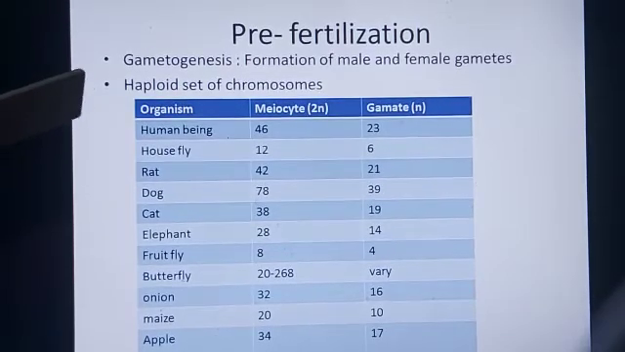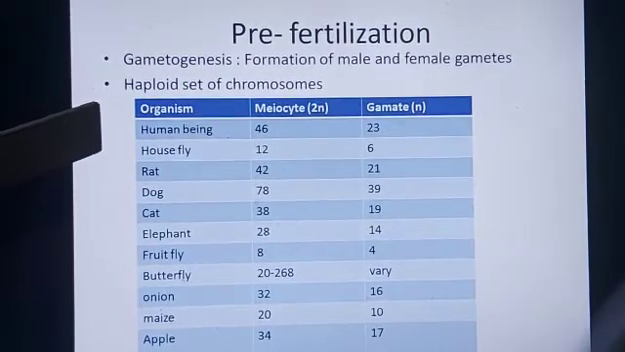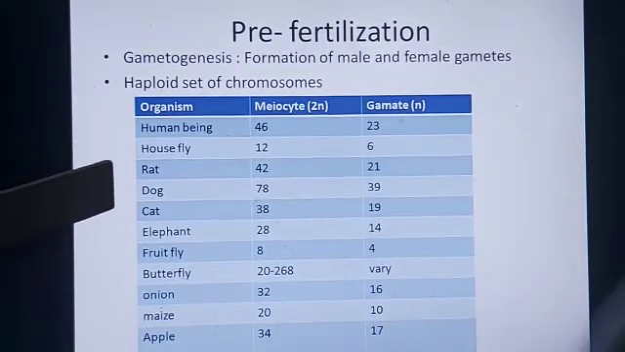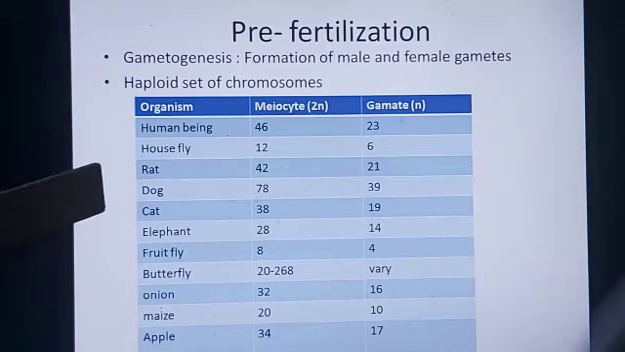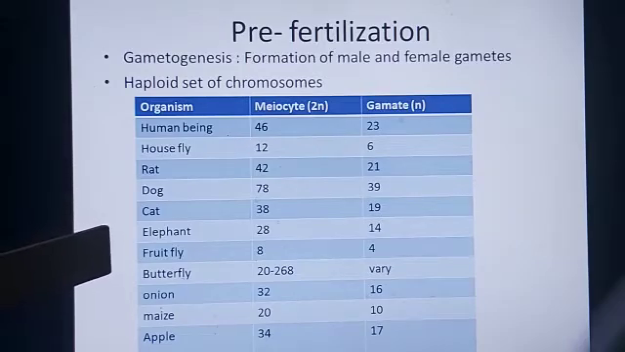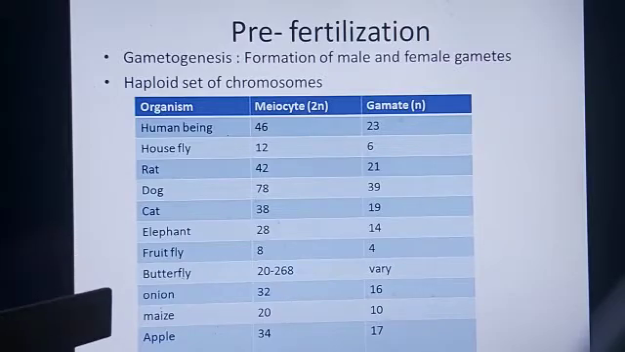Housefly 12 and 6, rat 42 and 21, dog 78 and 39, cat 38 and 19, elephant 28 and 14. Fruit fly, the meiocyte number is 8 and the gamete is 4. Butterfly, it can range anywhere between 20 to 268. So the gametes also vary according to the number of meiocytes. Onion 32 and 16, maize 20 and 10, apple 34 and 17.